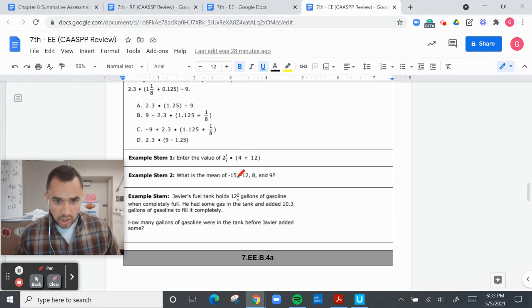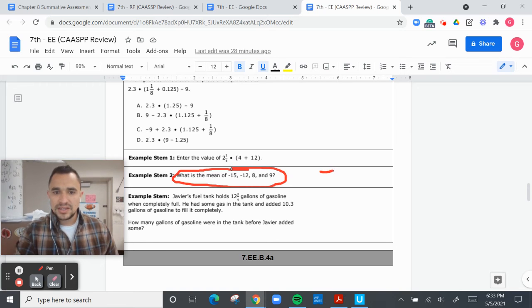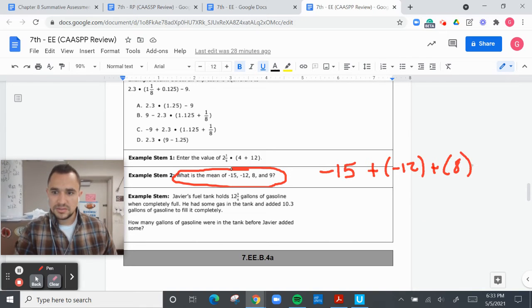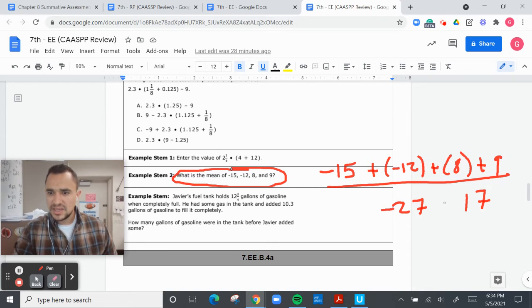All right. Oh, look at this. What is the mean? You need to add everything up. Negative 15 plus negative 12 plus 8 plus 9. 9 and 8, 17. 15 and 12 is 27. That should be negative 10.